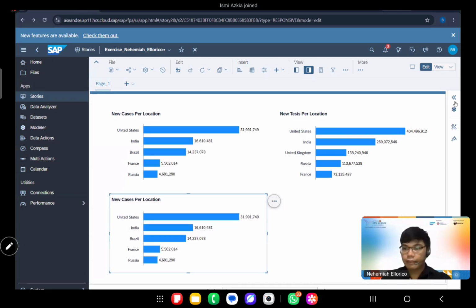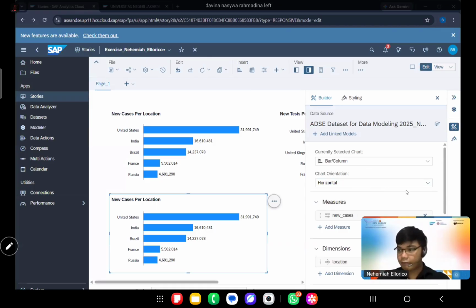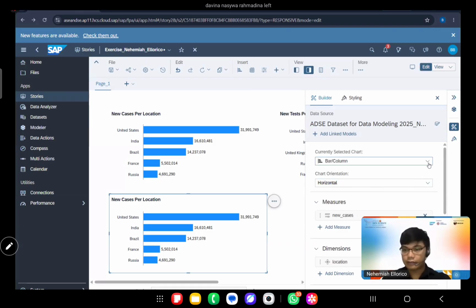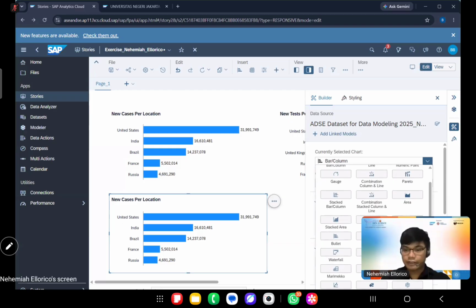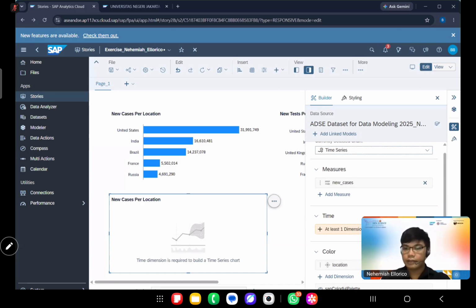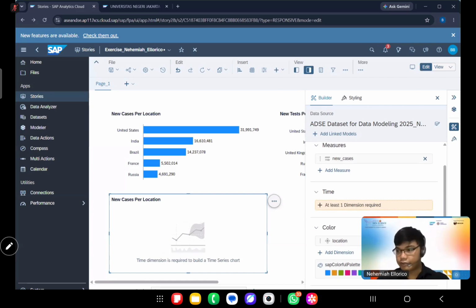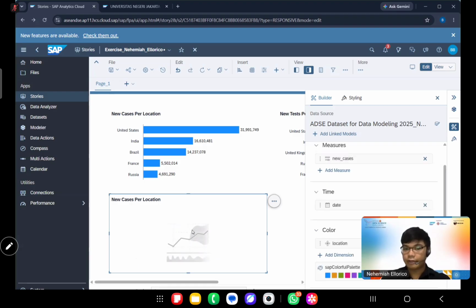And then on the chart, we would want to select trend. This one. Where is it? Time series. There, time series. And then the measures for this one, new cases, and then the time, we would want it to be the date. Okay. Just click the date and it will automatically appear.